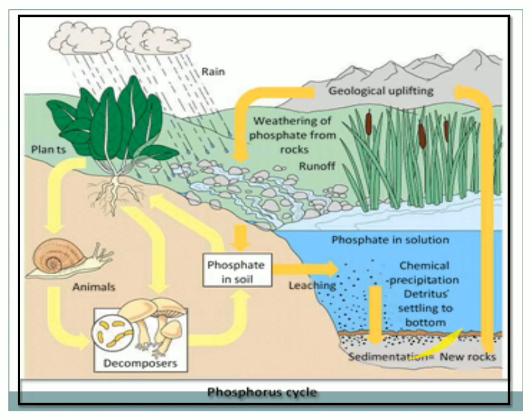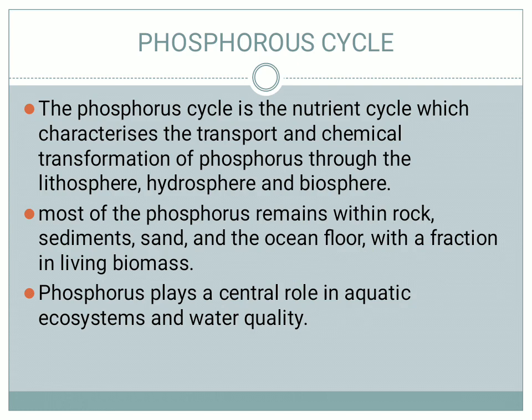So this is phosphorus. How is phosphorus generated? We have seen, from the weathering of the rocks, from geological uplifting. Geological uplifting is nothing but when the sea surface goes down and the land surface is elevated up. So the ground resources which have the phosphorus will come above. So that is geological uplifting, and the weathering of the rocks. That is how phosphorus is getting into the soil as well as into solution forms in the aquatic ecosystem. So this phosphorus cycle is a nutrient cycle that has been transported, and there are a lot of chemical transformations occurring in the hydrosphere, lithosphere, and biosphere.